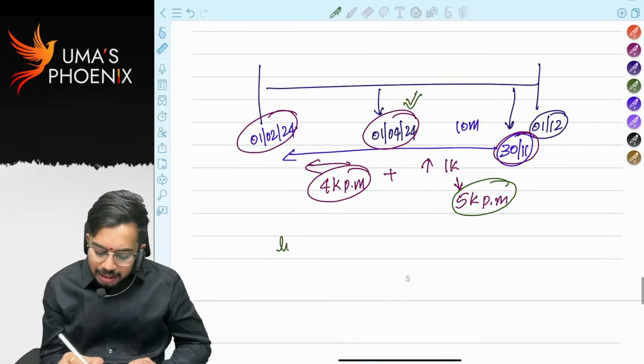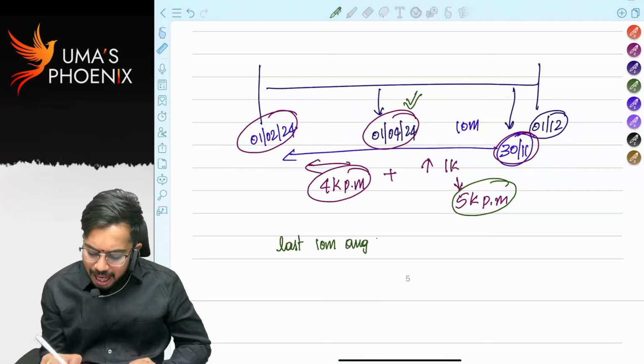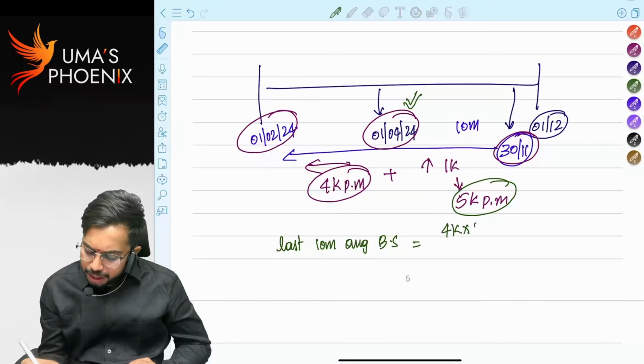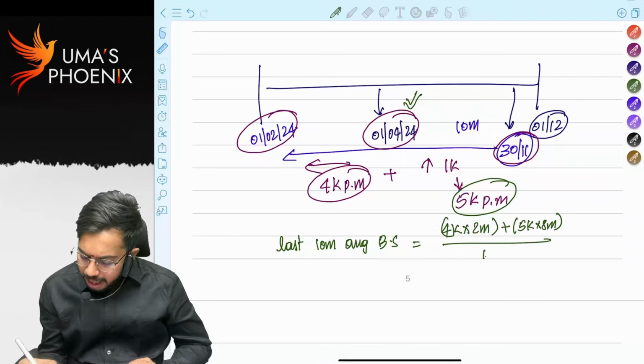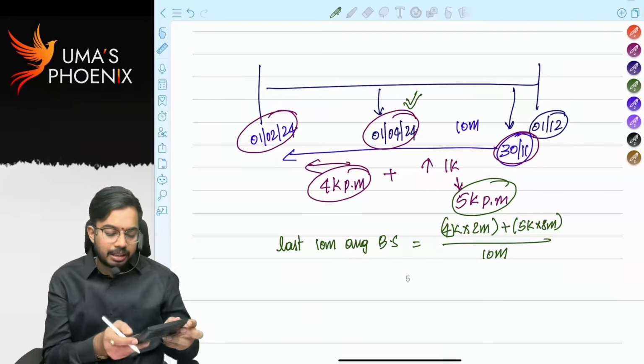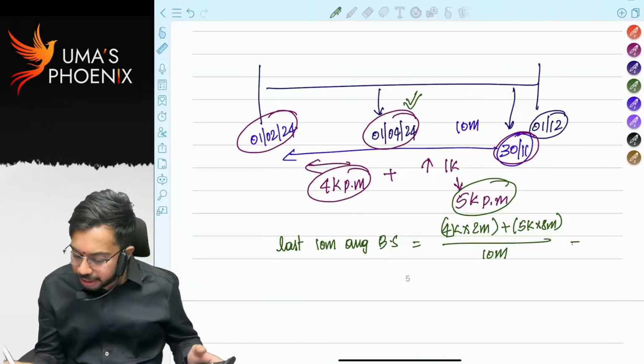So last 10 months average basic salary is equal to 4,000 into 2 months plus 5,000 into 8 months divided by 10 months. How much is last 10 months average basic salary? 4,000 into 2, 5,000 into 8 divided by 10, 4,800.